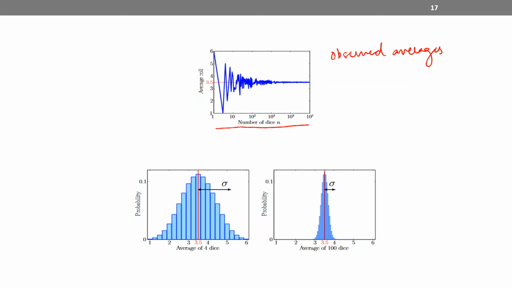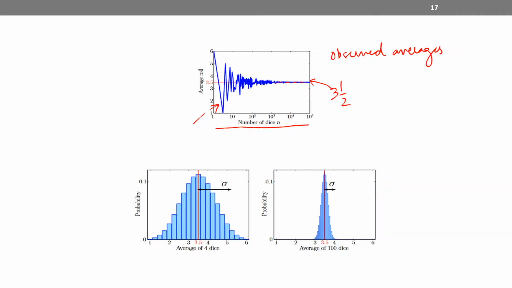When n is smaller, for example 1, then 2, and even up to 10, you can see a lot of fluctuation from the expected average, which is 3.5. The observed average shows a lot of fluctuation initially, especially for smaller n, but for larger n, as the number of times I'm rolling the dice increases, it converges to the expected value that we calculated.